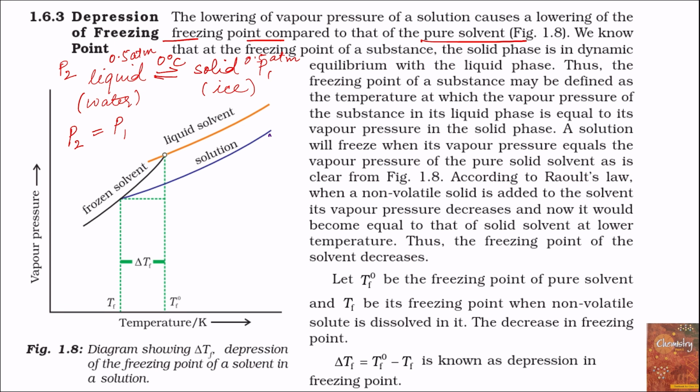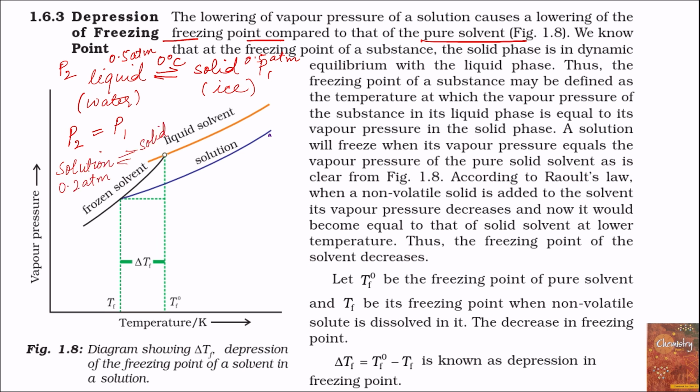Now when a non-volatile solute is dissolved in liquid to form solution, what happens? Vapor pressure of the liquid decreases. For example, if any non-volatile solute like salt is dissolved in water, then vapor pressure of water will decrease. Let the vapor pressure of the solution be 0.2 atmosphere.